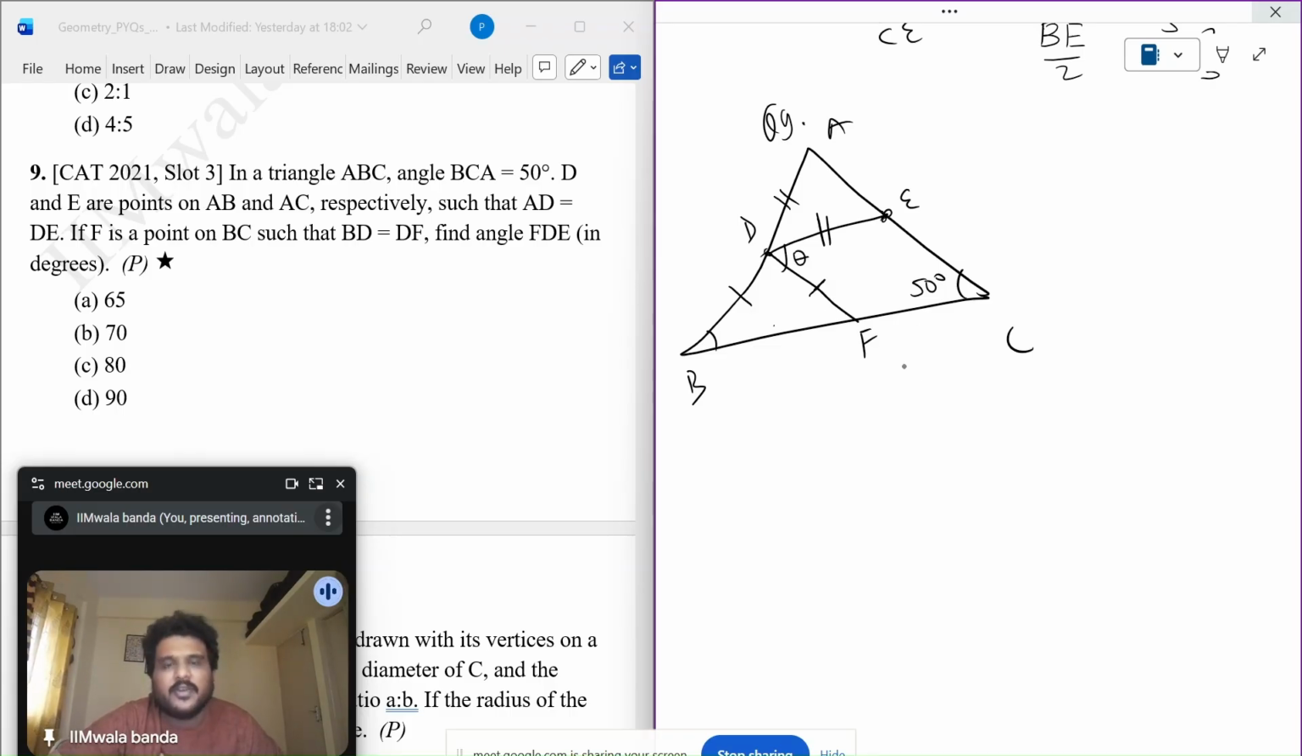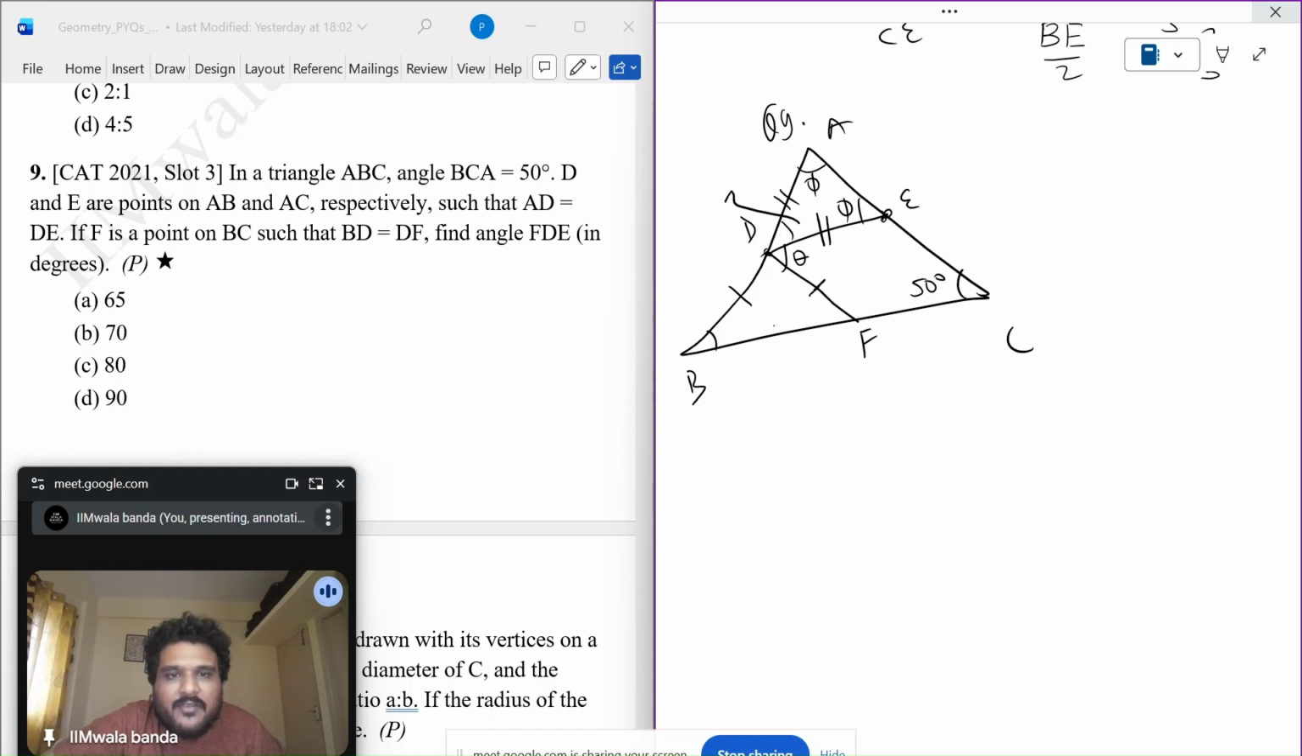This angle I need to find. Okay. No midpoint or nothing is given, but this is given 50 degree, which is weird. So no sine theta cos theta, no trigonometry. Nothing is given parallel, but I know these two angles will be equal for sure.